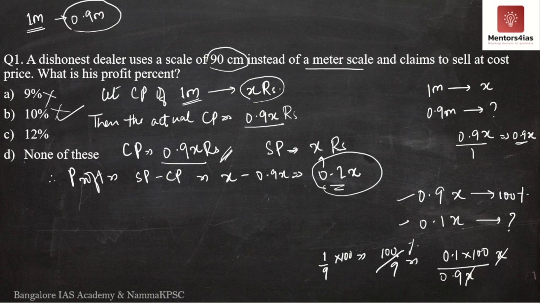So 100 by 9% is what it is, none of the options giving here. Therefore, the correct option is option D. The correct answer is none of these.